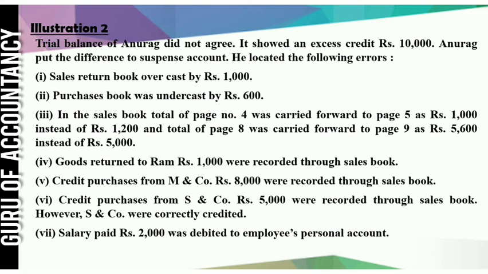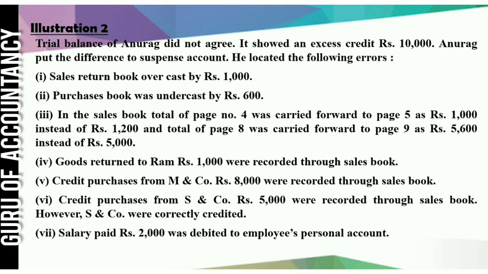Company was correctly credited. So there is no problem in S&N Company. So where is the problem? Problem is correct account is not debited. That means purchase account. So we will debit. Second thing, sales account is wrongly credited. So we will debit. So entry would be purchase account debit 5000, sales account debit 5000 to what to credit? Because already they have credited S&N Company. So suspense account.